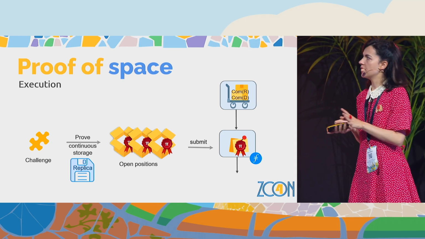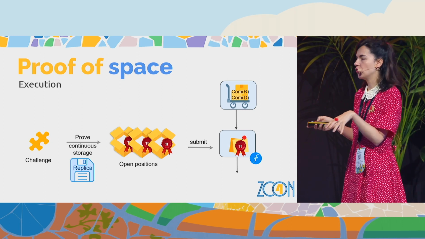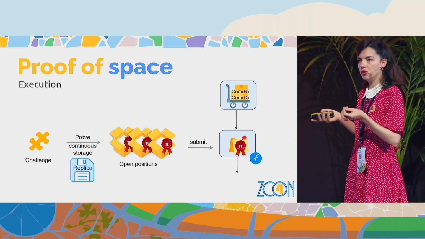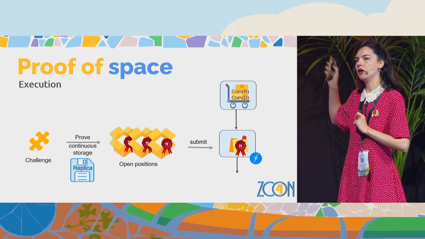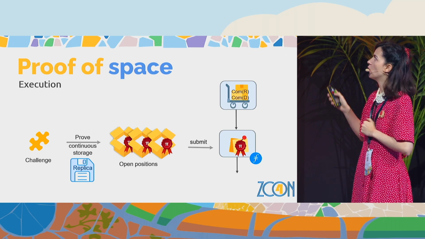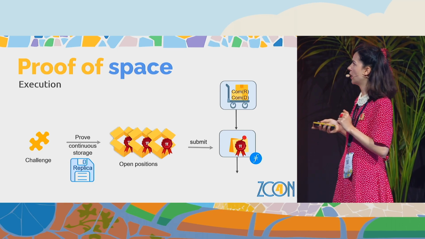So we will ask them to open some position and give us reassurance, some proof that these are consistent with the commitment that was previously submitted to the chain. So we have already committed to the data and to the replica. Okay.